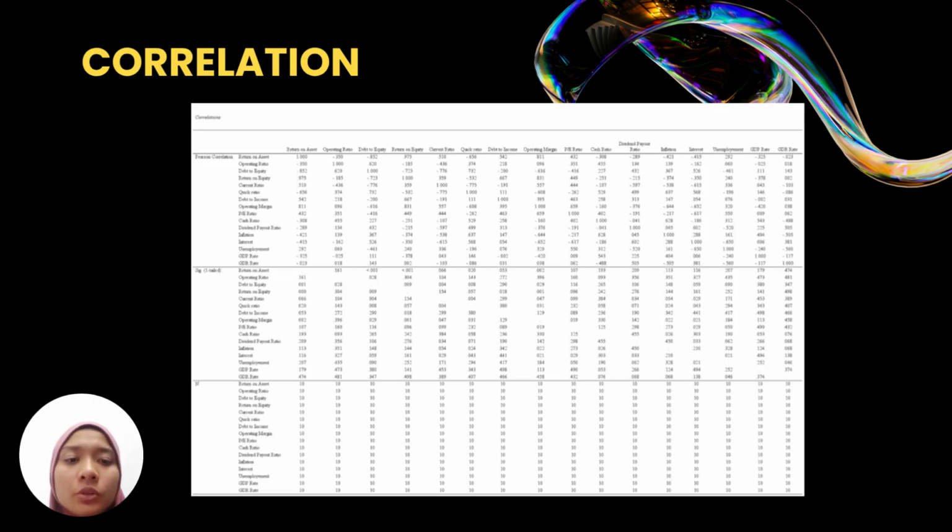Correlation results show a strong positive relationship between ROA and ROE, R equal to 0.975, indicating that higher profitability improves asset performance. ROA also has a strong negative relationship with debt to equity, R equal to negative 0.852, showing that higher leverage increases financial risk and reduces ROA. The relationship between ROA and macroeconomic variables such as inflation and GDP growth is weak and not significant, confirming that internal firm-specific factors have a greater influence on ROA than external factors.